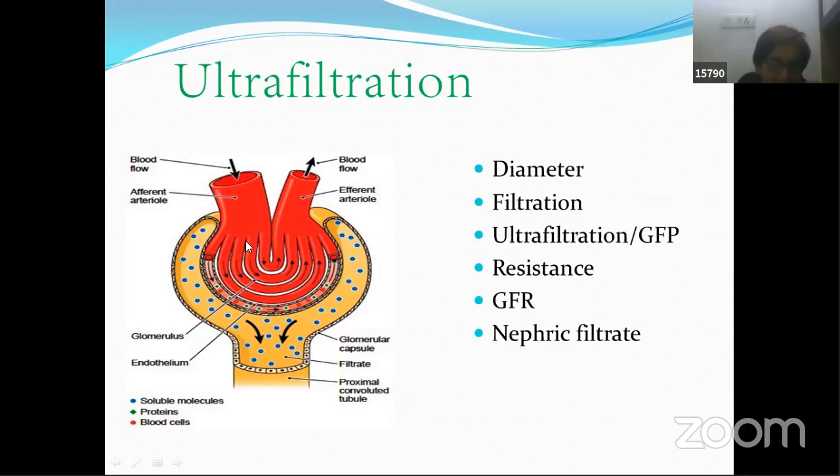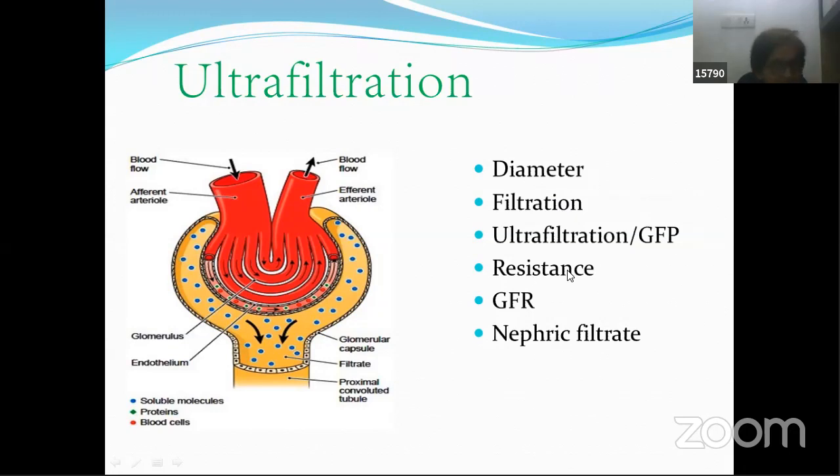Again, this blood pressure after 30 mm of Hg still faces another type of resistance over here. This Bowman's capsule, which is filled up with fluid, also offers upward resistance force. This, and the interstitial fluid which is present, these two put together oppose the pressure of this blood, that is around 18 to 20. So the final pressure of the blood over here is 10 mm of Hg. So blood is getting filtered over here at a pressure of 10 mm of Hg. That is called ultrafiltration, right?